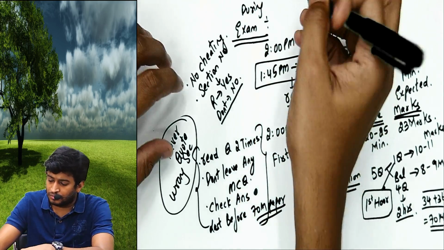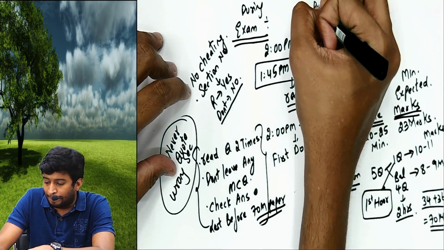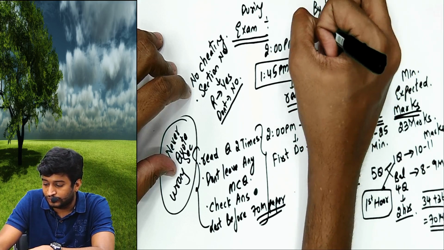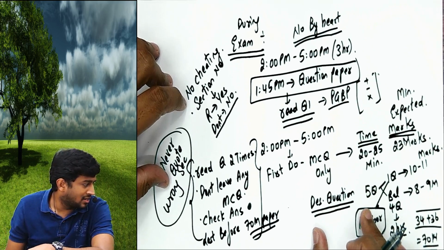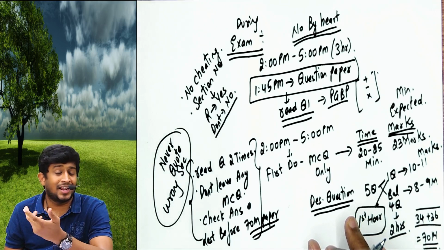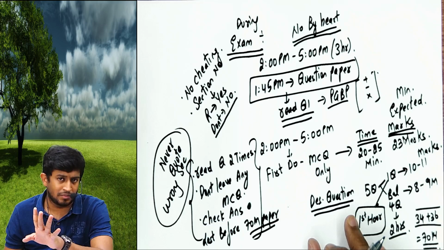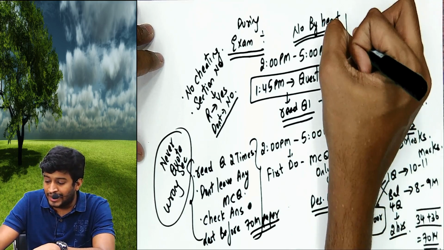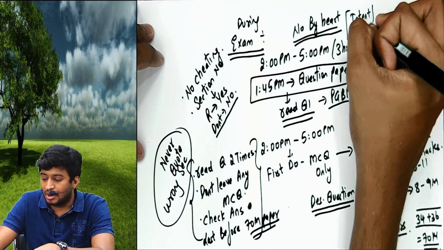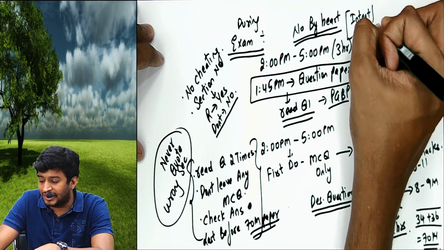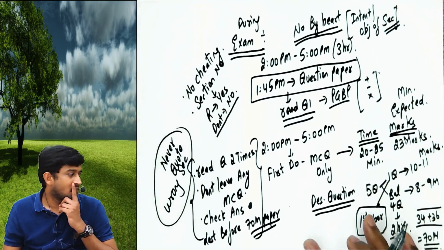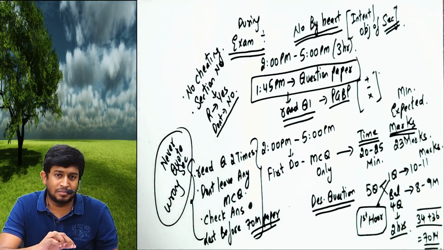Number 3, no by-hearting the section numbers. You cannot by-heart, sir, that this is section ATC, that is section ATD; you cannot do that for income tax section numbers. Try to remember the intent or objective of the section. That will get you more marks in the majority of cases.